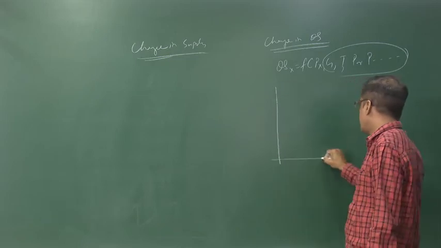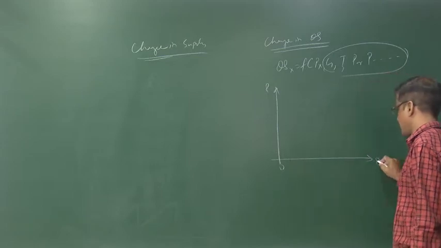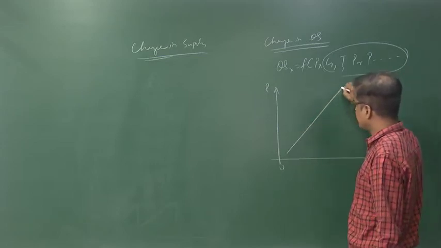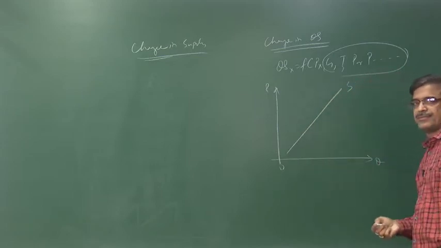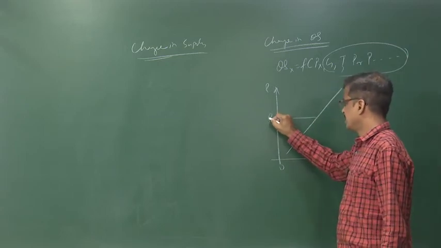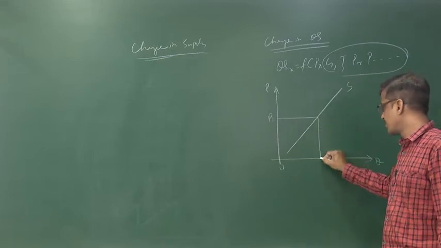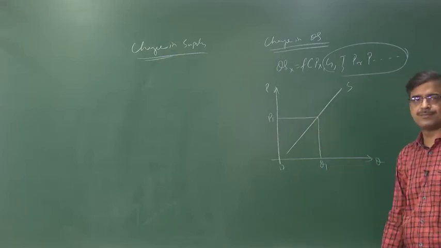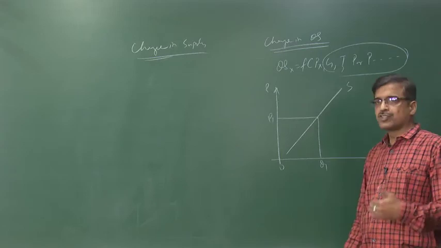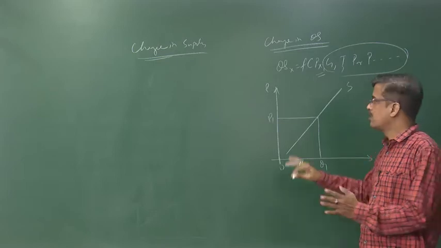Corresponding to that, this is price and this is quantity. The supply curve is here. Let us assume initially the price is P1 and the quantity supplied is Q1. Suppose the price of the product falls, other things being constant.